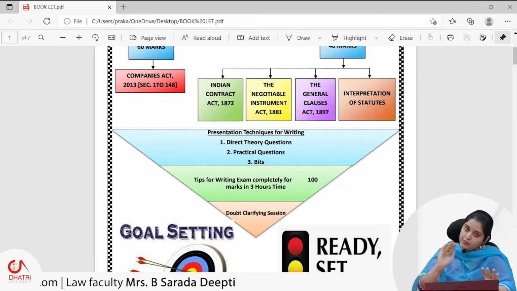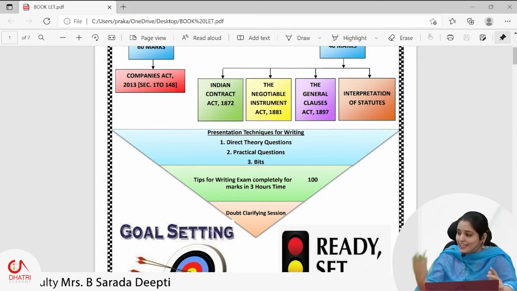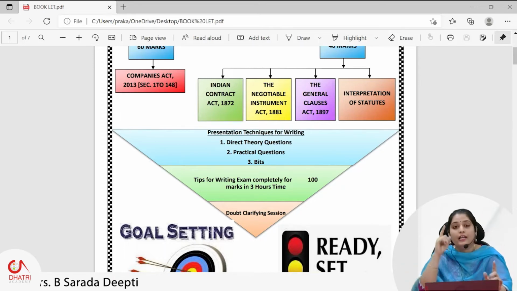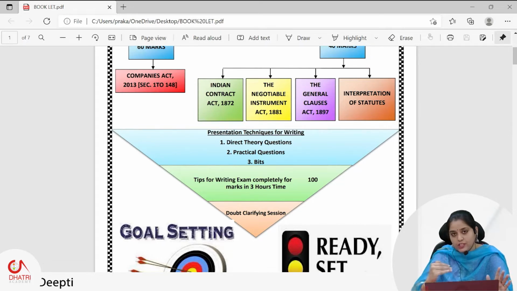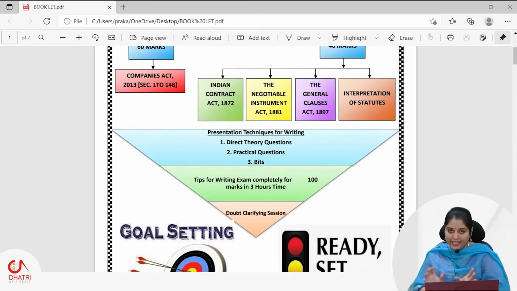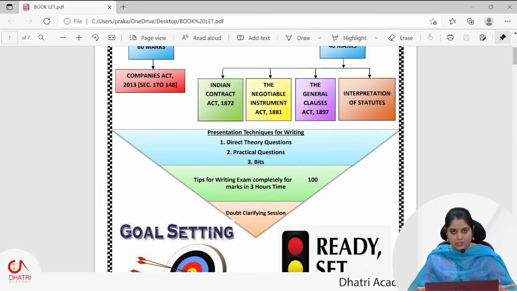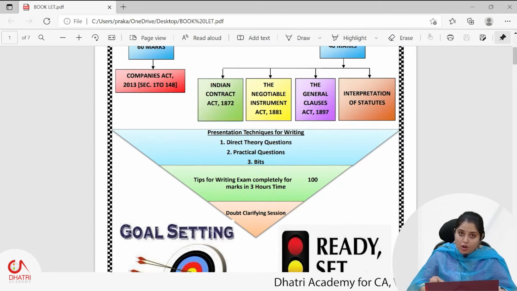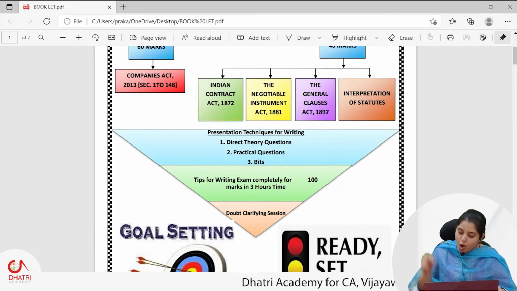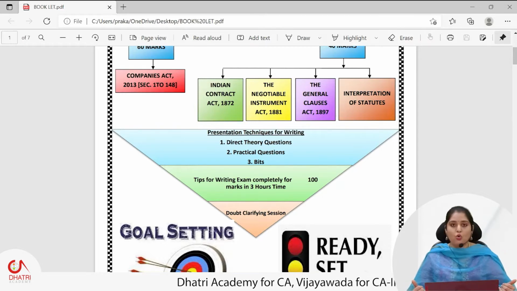Suppose a question is asked for 6 marks, then you divide those points into 3 categories. What are those 3 categories? Number 1, first write some introduction. Next, explain the detailed analysis or explanation. Finally, you write the ending for that answer. In this 3 category type you can divide your points if it is asked for 6 marks or 8 marks. You should always think of how well you write and present, so that you impress the valuer and get a good score in your examination.